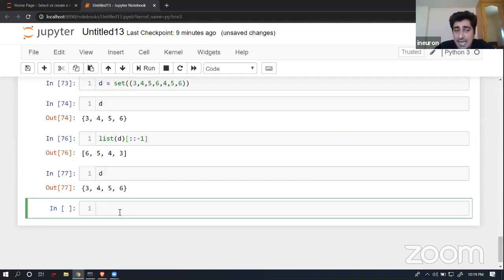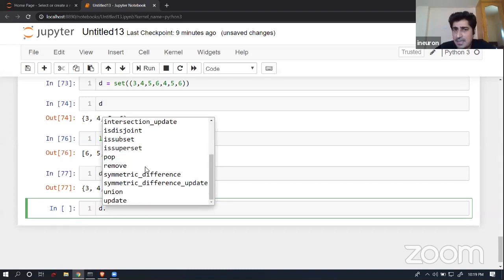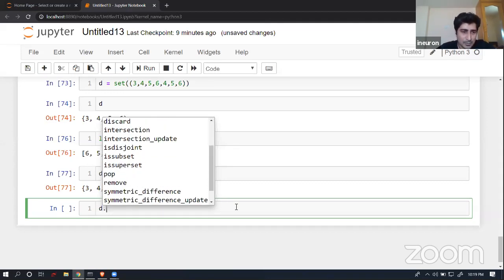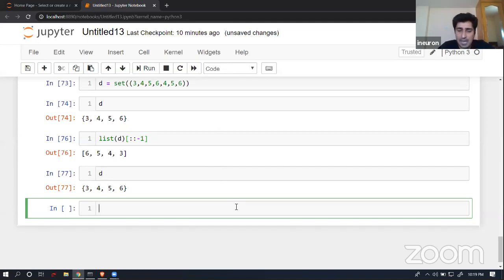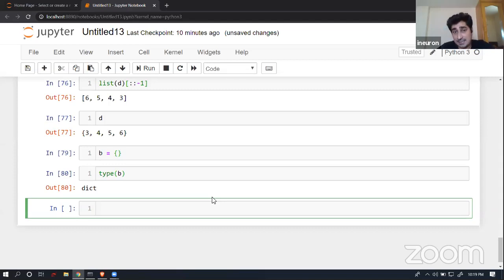So this is my set D. Now, if I wanted to look into the methods which have been supported by a set variable, these are the methods that you will be able to find which have been supported by the variable I have created over here, which is equal to D. Now, let's suppose I wanted to define maybe a blank set, so maybe I can take a variable B, and if I give curly braces and check the type, I wanted to know what the type of this B is.